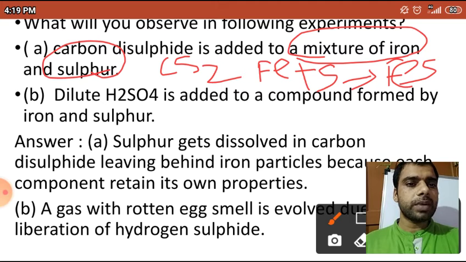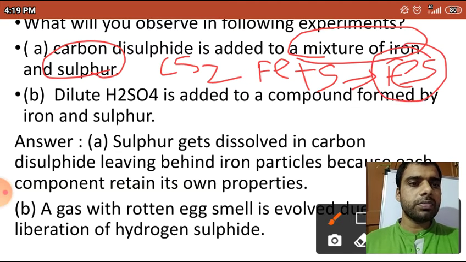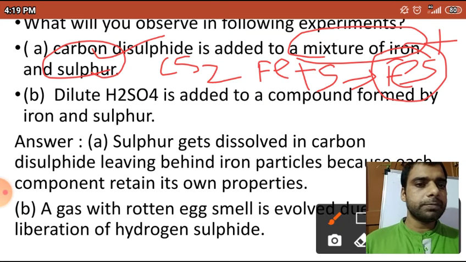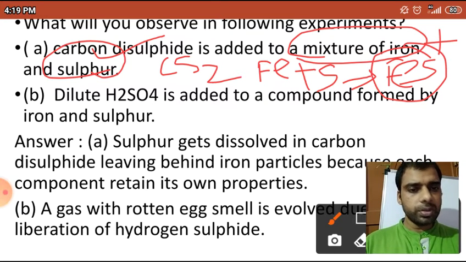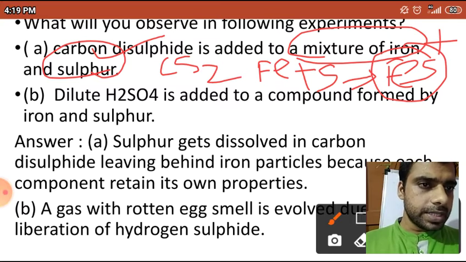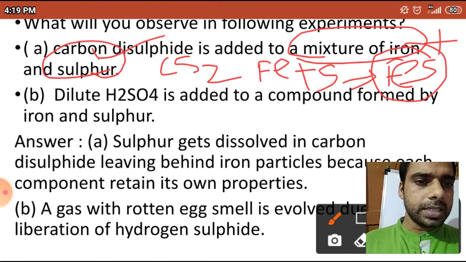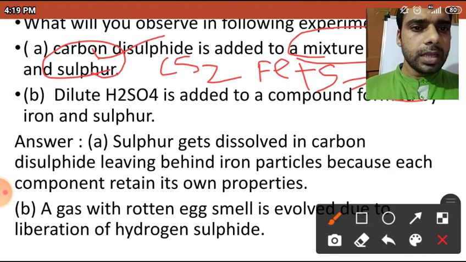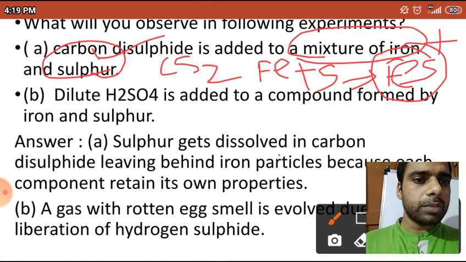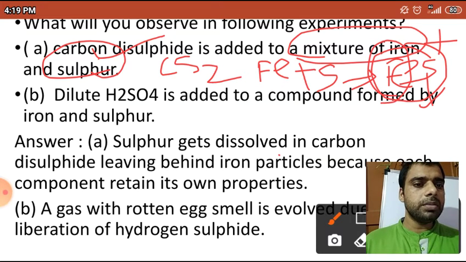Now, in this iron sulfide I have added this carbon disulfide. What will happen? We will see the answer. You can see that sulfur gets dissolved in the carbon disulfide, so this sulfur will dissolve in the carbon disulfide, leaving the iron.